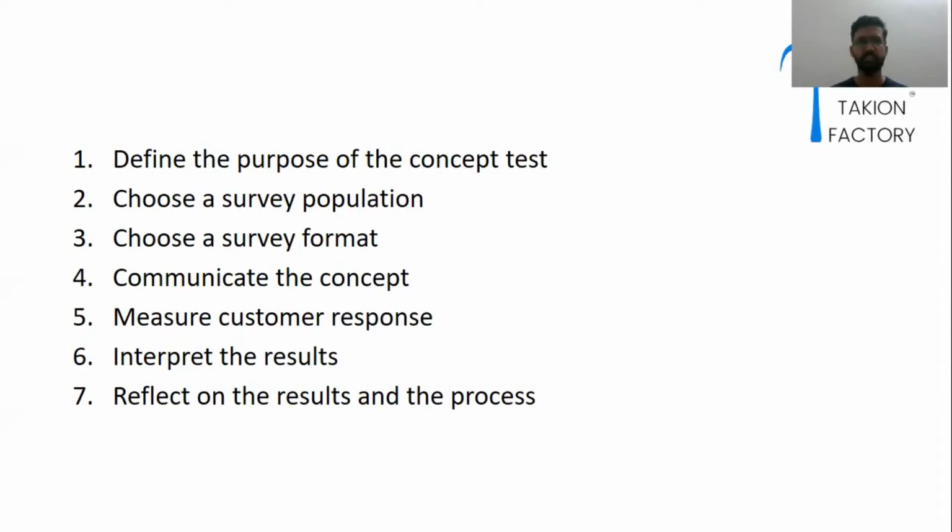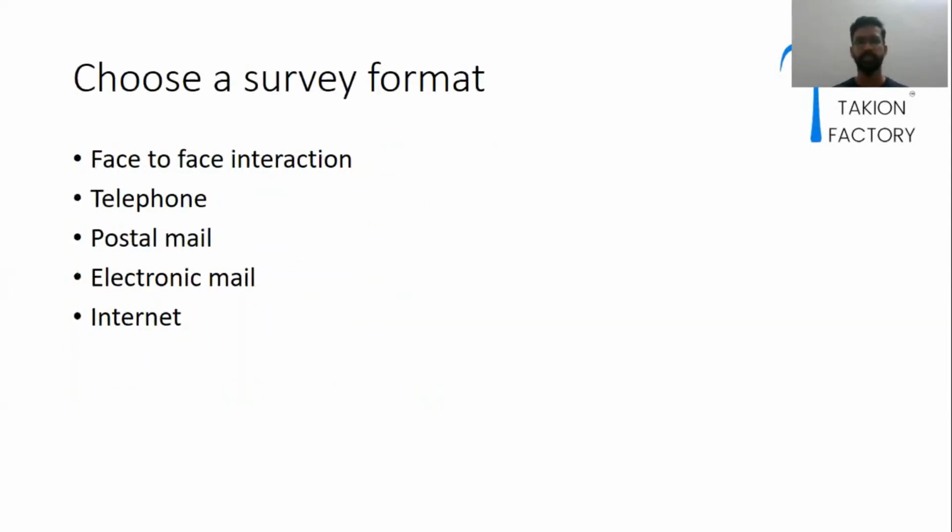The third one is choose a survey format. Survey format means how we are conveying the idea or the product to the people.